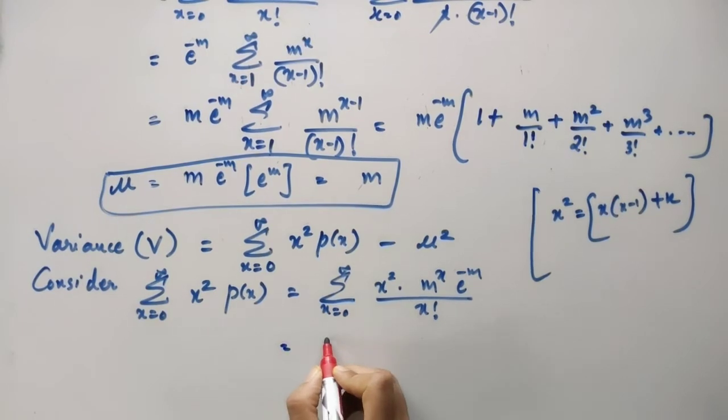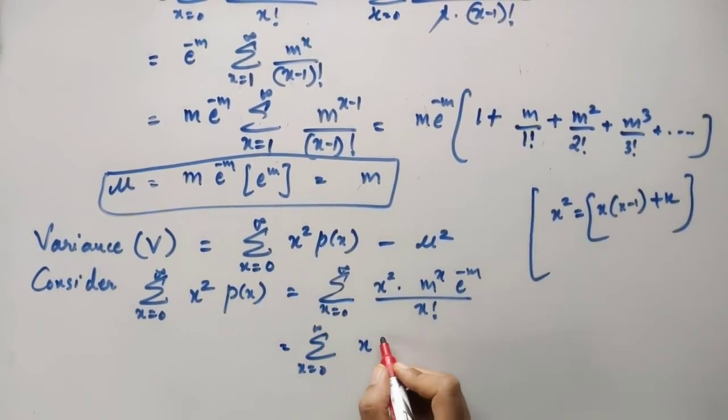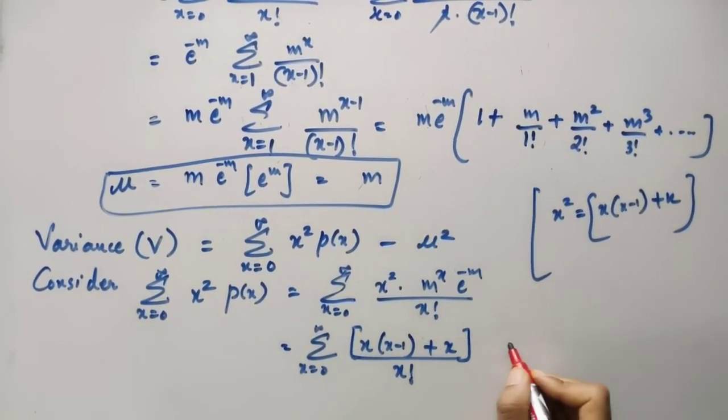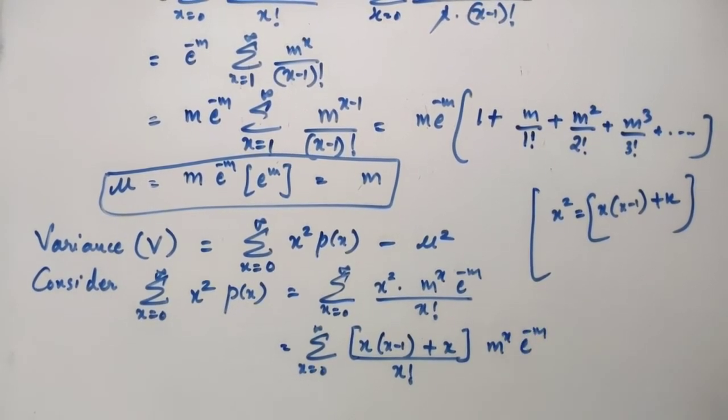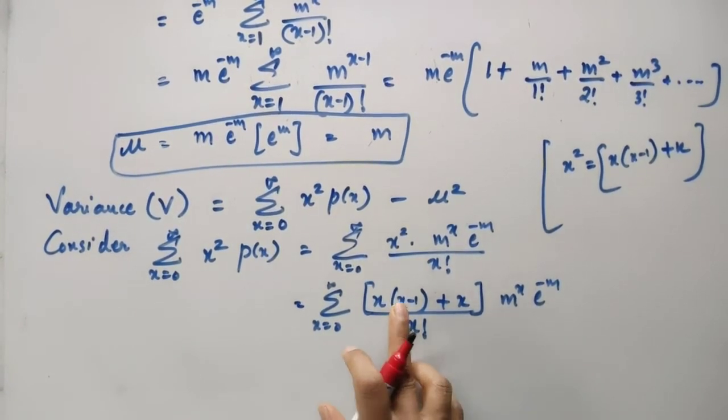So let's do that. It is summation x going from 0 to infinity, x into x minus 1 plus x divided by x factorial into m raised to x into e to power minus m. Now we'll separate the summations depending on the plus sign. I mean, we have got two terms over here.